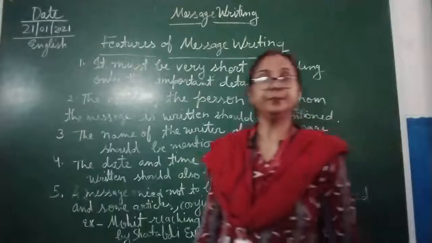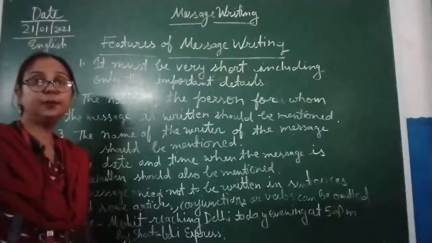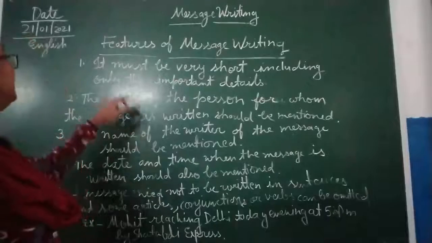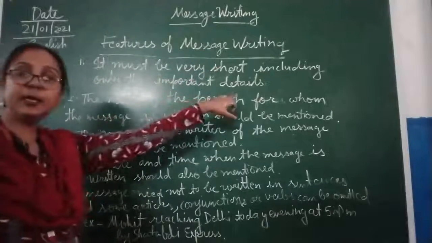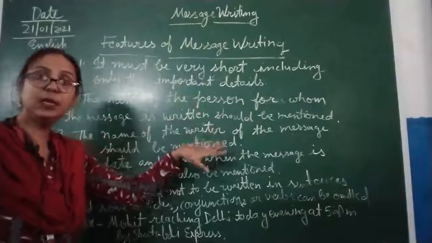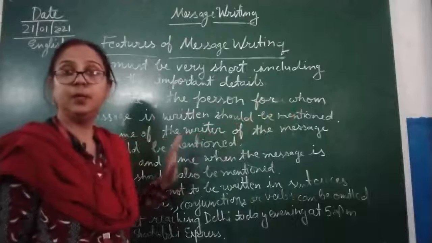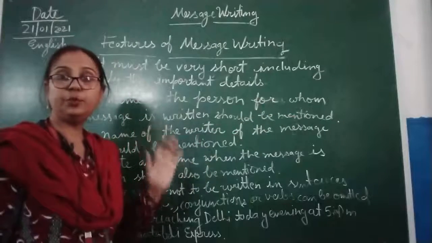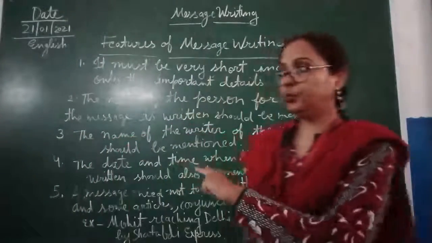So children, we have discussed these types of features. That is very important. It must be very short and include only the important details in the message writing. Now the second thing, the name of the person for whom the message is written should be mentioned, and who is the writer of the message should be mentioned.